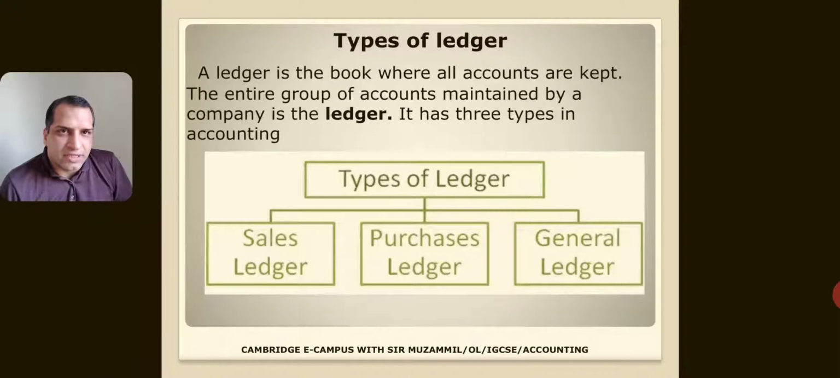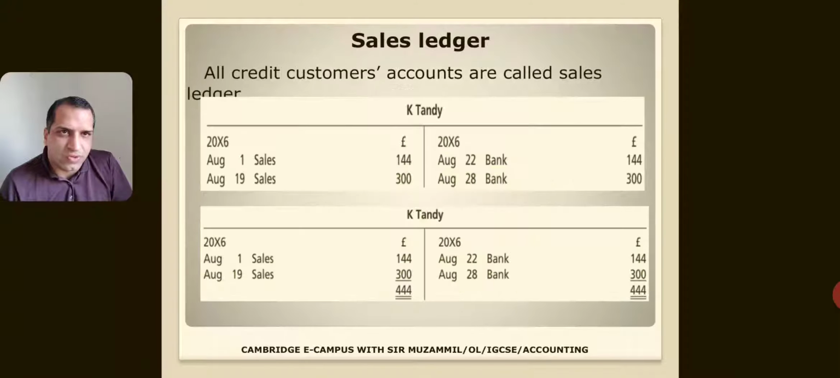Types of ledger. A ledger is a book where all accounts are kept. The entire group of accounts maintained by the company is the ledger. It means different types of accounts are kept in a book. That book is called a ledger. So there are three types of ledger in accounting. One is the sales ledger, another is the purchase ledger, and the third is the journal ledger. So we will see them one by one.